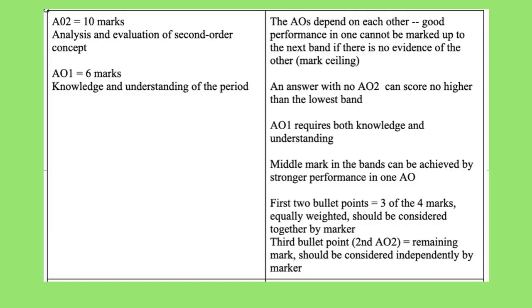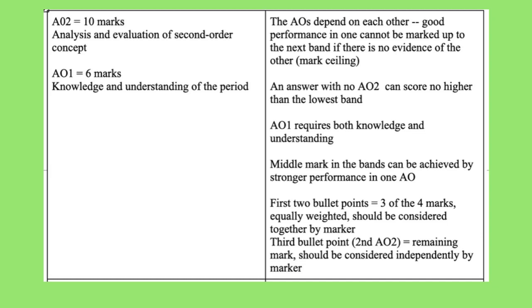16 marks. Here is the mark scheme, which is explained in more detail in our overview video. 10 of the marks will be available for AO2, which is your analysis and evaluation of a second-order historical concept. So you need to identify in this question what you think that might be. For this one, it's significance, so the most significant reason for Cardinal Wolsey's fall from power.